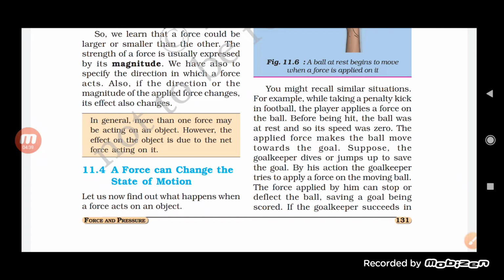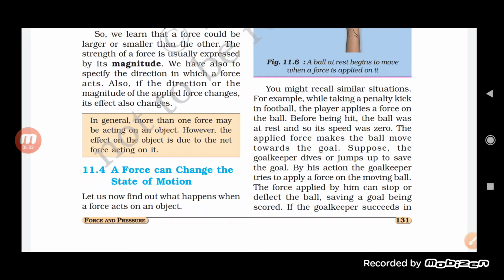When the player kicked the ball, the goalkeeper tried to jump in order to save the goal, and by his action he tried to apply a force on the moving ball. So the force applied by him can stop the ball or change the direction of the moving ball.